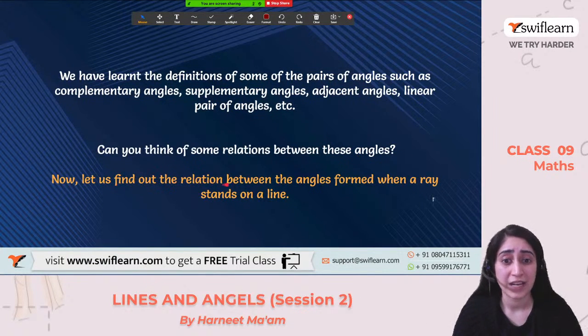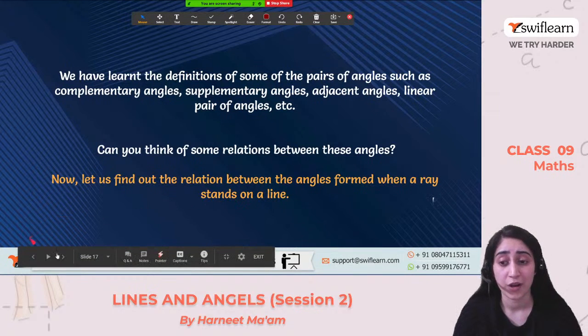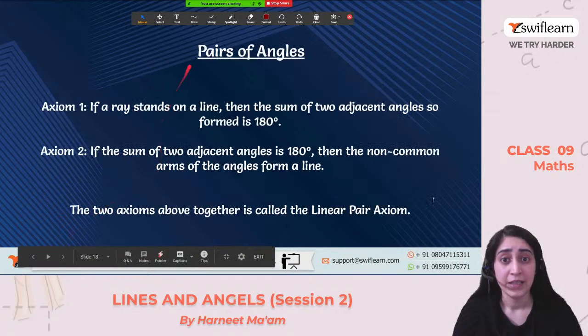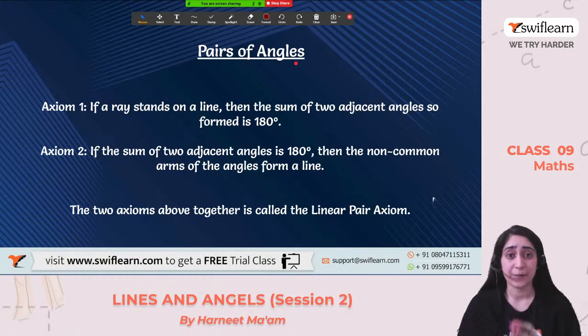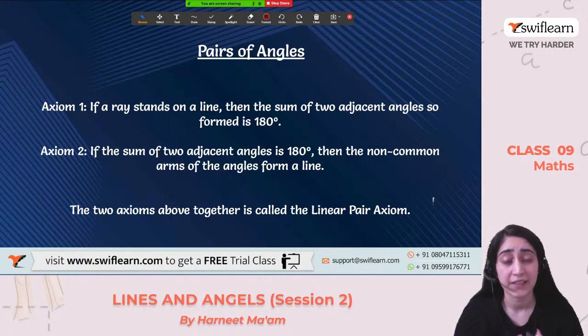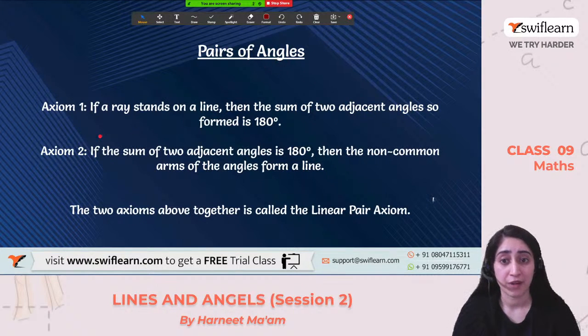So now let us find out the relation between the angles formed when a ray stands on a line, and pairs of angles. There are some rules which are taken for sure that they are true. The first one is: if a ray stands on a line, then the sum of 2 adjacent angles formed is 180 degrees. We have already done this in an example.